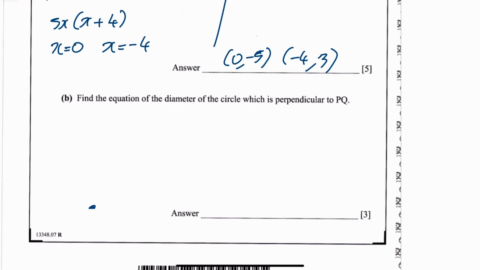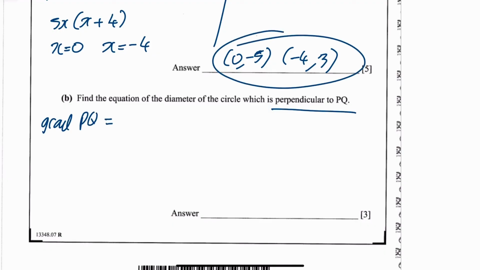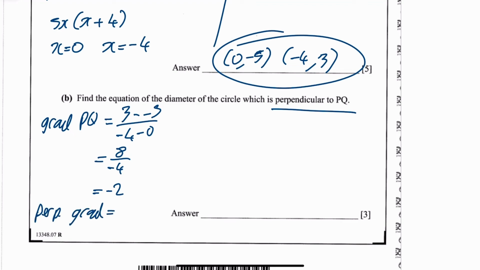So the first thing to get started on this, perpendicular to PQ. Find what's perpendicular to PQ. So find, first of all, the gradient of PQ. Using these two coordinates here, y difference is 3 minus minus 5, just set it out like that, over minus 4 minus 0, which is going to be 8 over minus 4. So my gradient is minus 2. Therefore, a perpendicular gradient is the negative reciprocal of that, so negative a half.